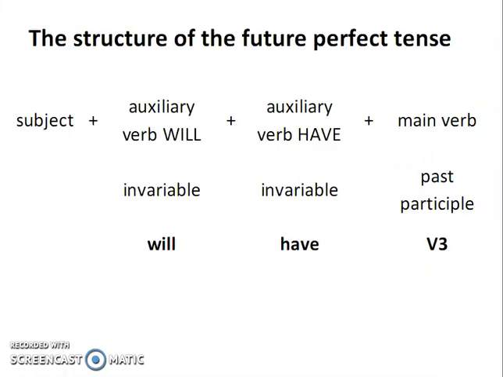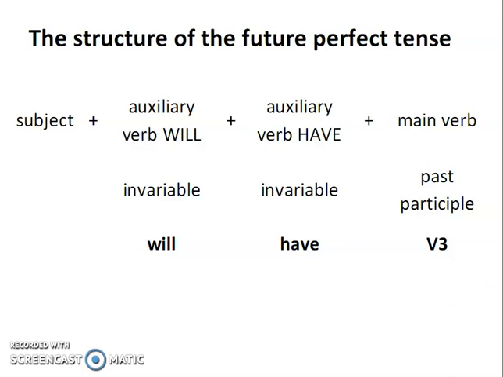Now what is the structure of making the future perfect tense? First, there is the subject, that is I, we, you, they, he, she, it; these are all included in the subject. Then there are two auxiliary verbs, that is auxiliary verb will and auxiliary verb have. These two auxiliary verbs are going to be used in future perfect tense, and then there is going to be the main verb, or you can say the third form of verb, and then there will be the rest of